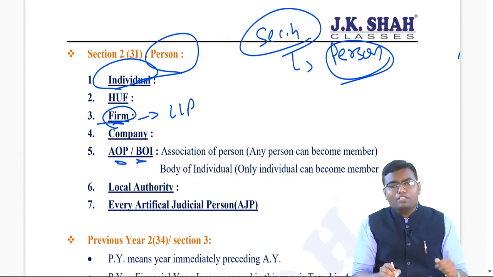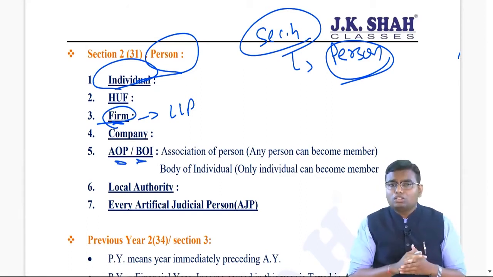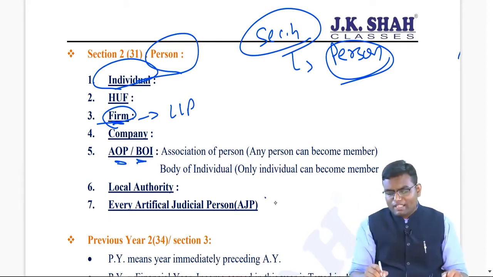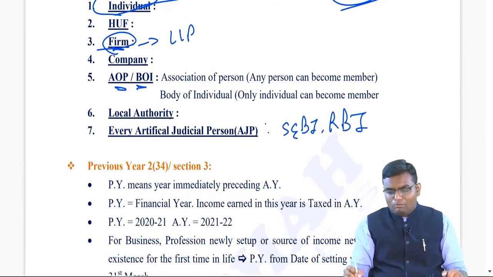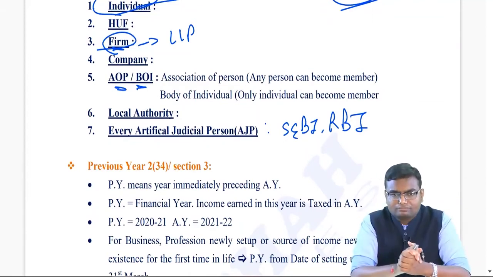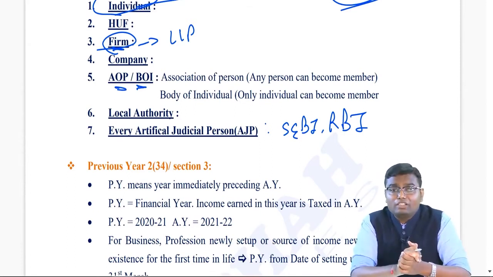Then AOP, BOI, association of persons and body of individuals. Then local authority, municipal corporations and all. And last, every artificial juridical person, that is AJP. For example, SEBI, RBI, all these authorities which are formed by government are called as what? Artificial juridical person. Point to be noted is they have not included state government and central government in the definition of person.